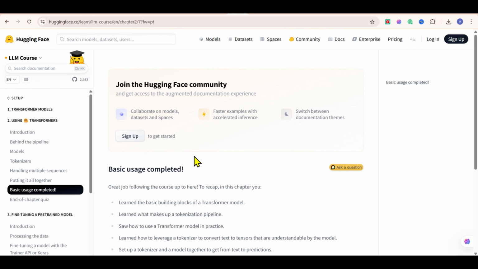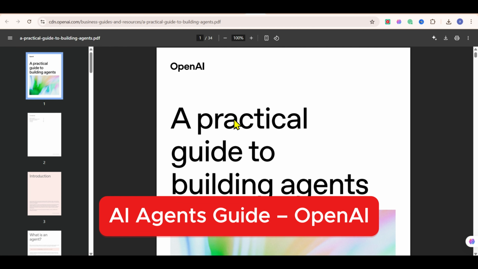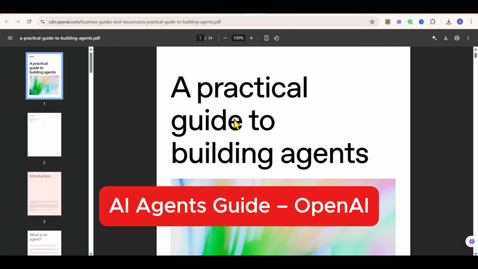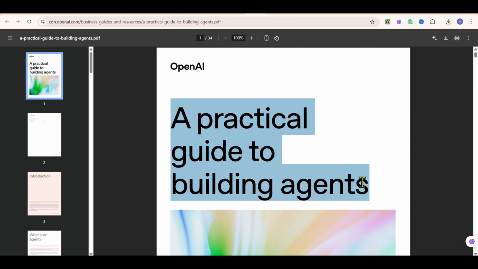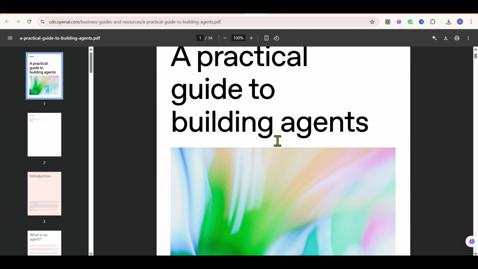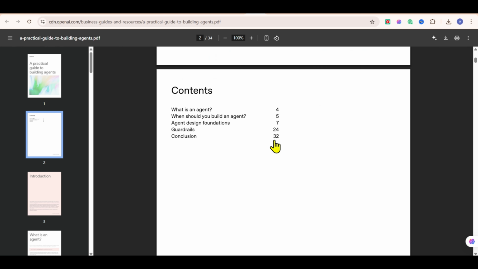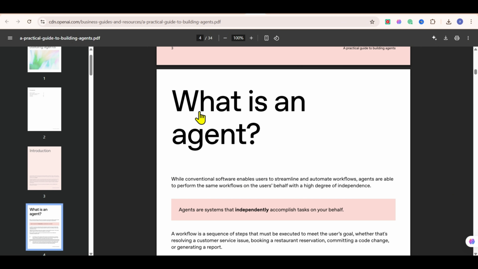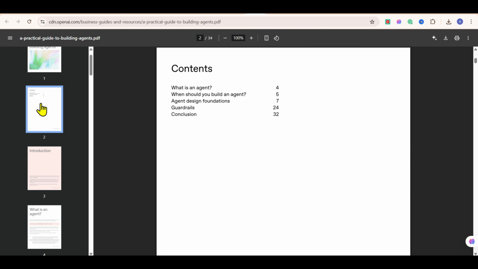Last but definitely not least, here's a fantastic free guide from OpenAI: How to Build AI Agents. This is a comprehensive 34-page PDF that breaks down everything you need to know about AI agents, what they are, how they work, and why they're so powerful.